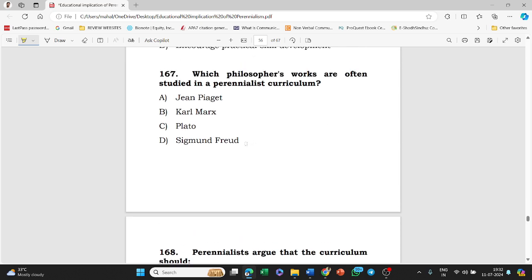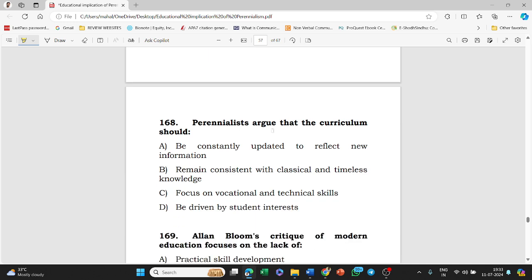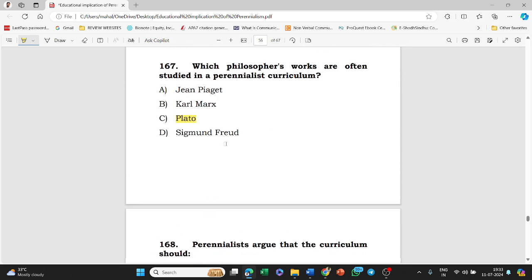Which philosopher's work is often studied in a perennialist curriculum? Piaget, Karl Marx, Plato, Freud. The answer to this question is option C, that is, Plato. Plato's works are often studied in perennialist curriculum as he is a supporter of idealism.